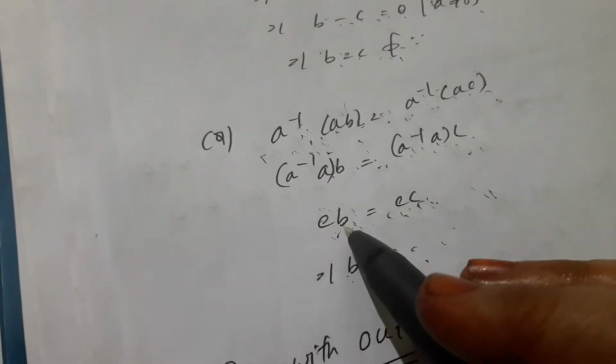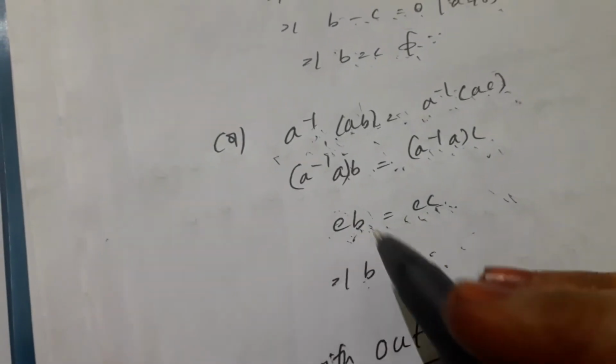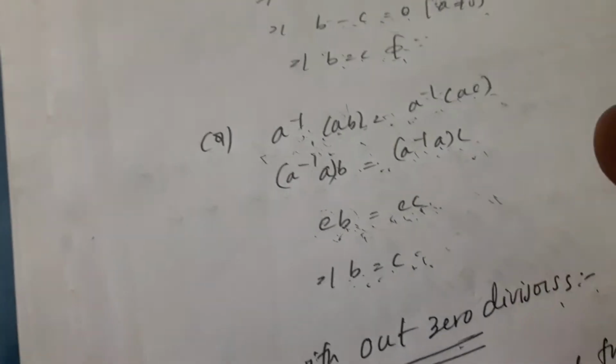Here e is the identity element in R. That's why e into b is equal to b, and e into c is equal to c. Those are the cancellation laws in a ring.